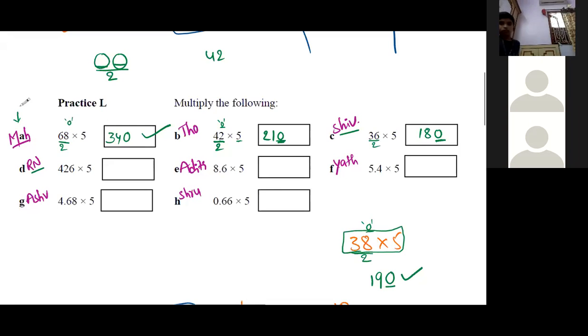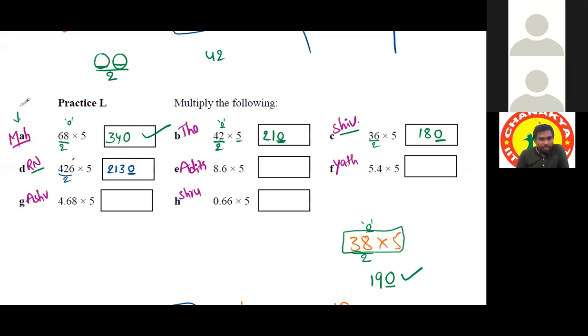Sir, if we divide 426 by 2, the answer will come 213, and then we have to keep 0 beside 213. Why 0? Because the remainder is 0. We have to multiply that remainder with this multiplier, so it will be 0. Okay. Aditi.